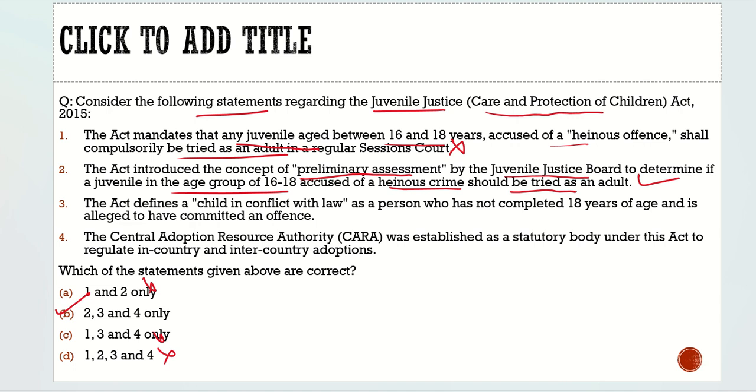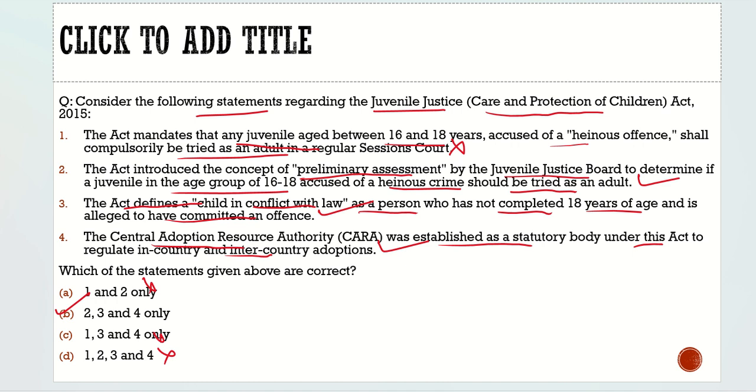That is exactly true. We discussed what heinous crime is. Third, the act defines a child in conflict with law as a person who has not completed 18 years of age and is alleged to have committed an offense. 100% true. It gave us the definition of the child. Fourth statement, the Central Adoption Resource Authority was established as a statutory body under this act to regulate in-country and inter-country adoptions. Correct. Nothing wrong with it. Even if we don't know it, we can mark it correct from the options itself.